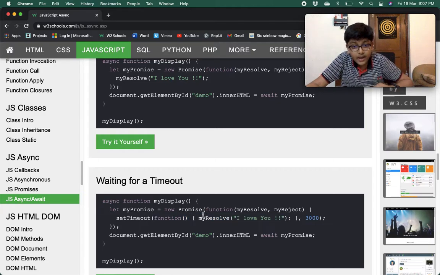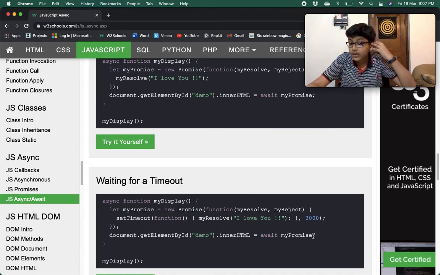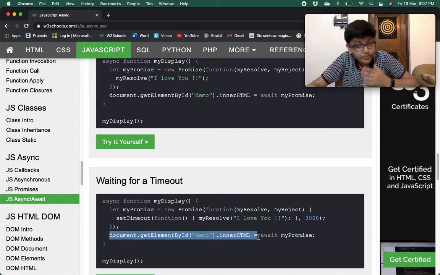In this we are calling my resolve and passing it I love you. And in await my promise, the value passed to my resolve or my reject has come. So I love you has come in this, and then it is printing it.